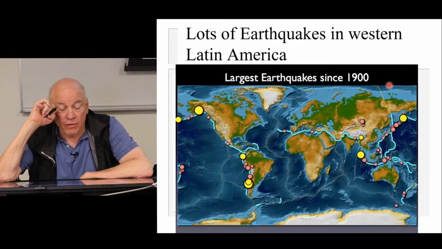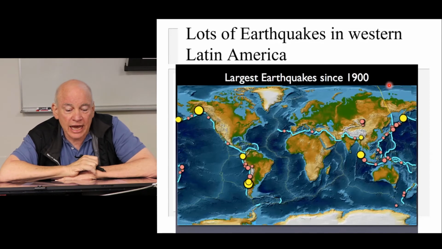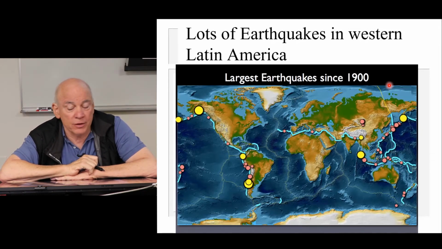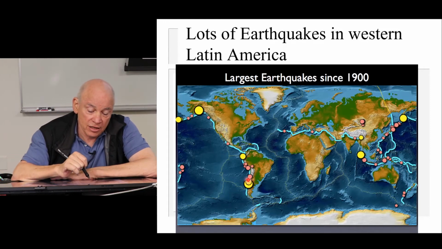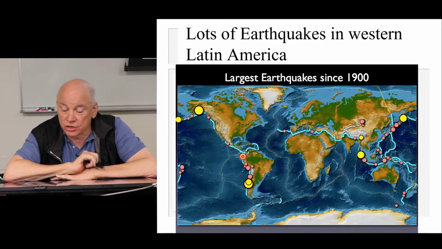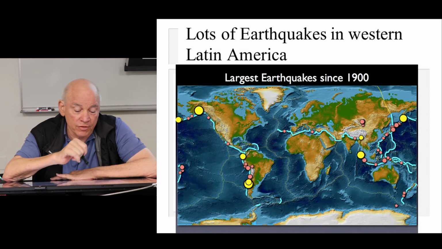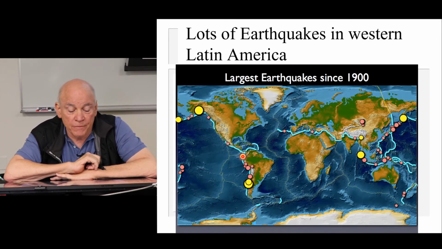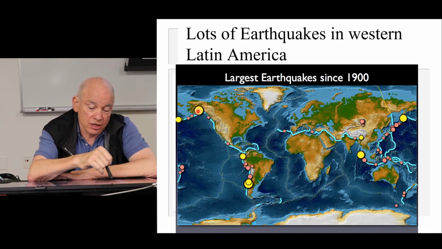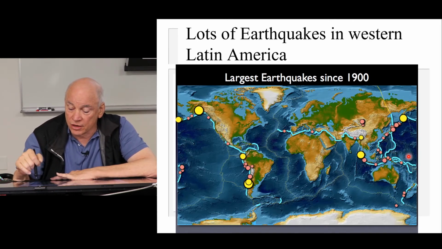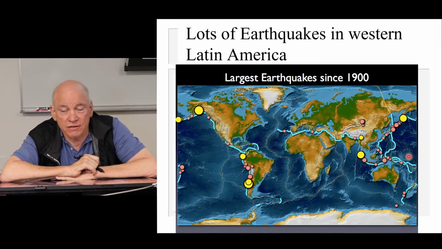Next slide. There are lots of earthquakes in western Latin America, and some of the biggest ones that have ever happened there. These are the largest earthquakes on Earth since 1900, about when we started being able to measure earthquake locations and magnitude. You can see a lot of the big ones are along the western margin of Latin America. So these regions around the Pacific, Latin America, the Aleutians in Alaska, Japan, are all very sensitive to earthquakes because they're all on convergent plate boundaries.